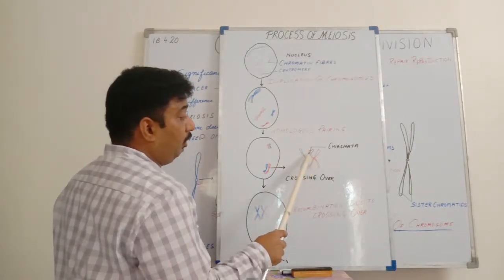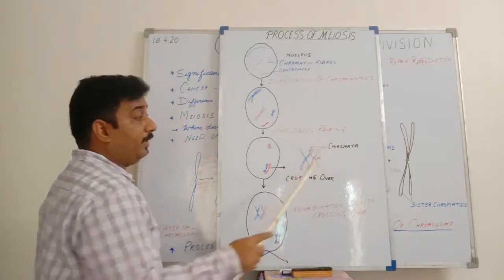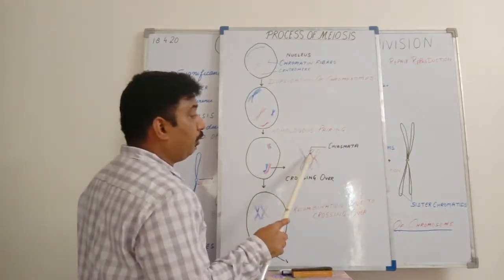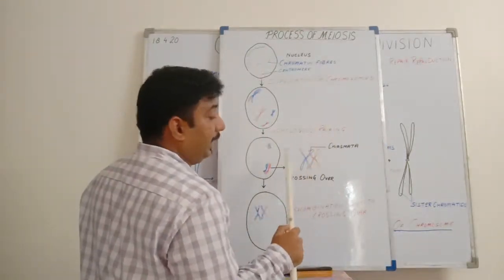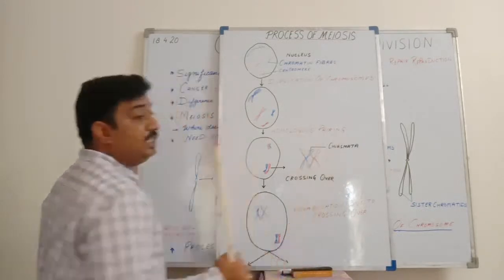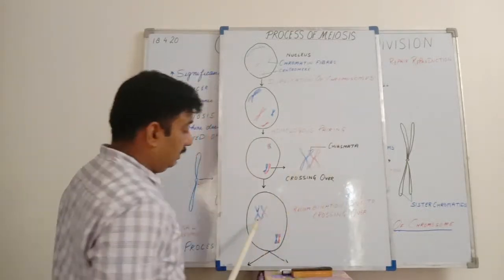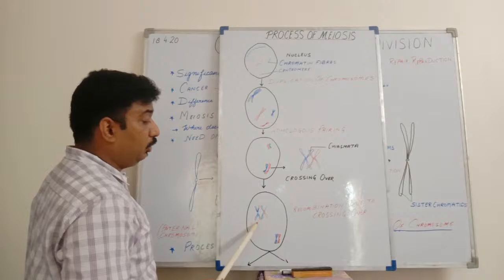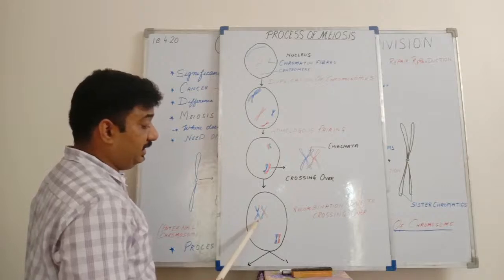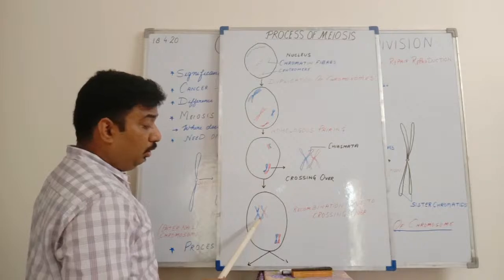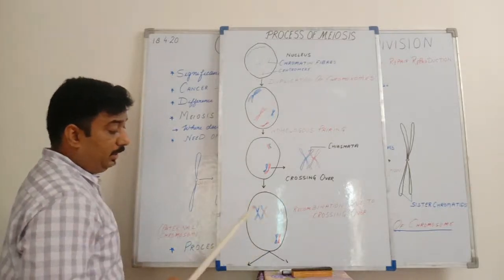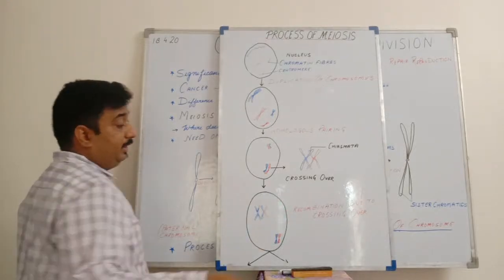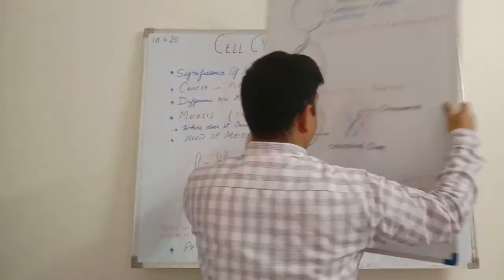It will take place, and the point of attachment, or the point where it is overlapping, is called chiasmata. Okay, and from this point itself, the segments will break and recombination of genes will take place. We can see here the colors as they are being exchanged. Here we will find recombination of genes has taken place due to crossing over, whereas in this one there is no recombination taking place. That is why I had said that it is not that it will take place in all the combinations.